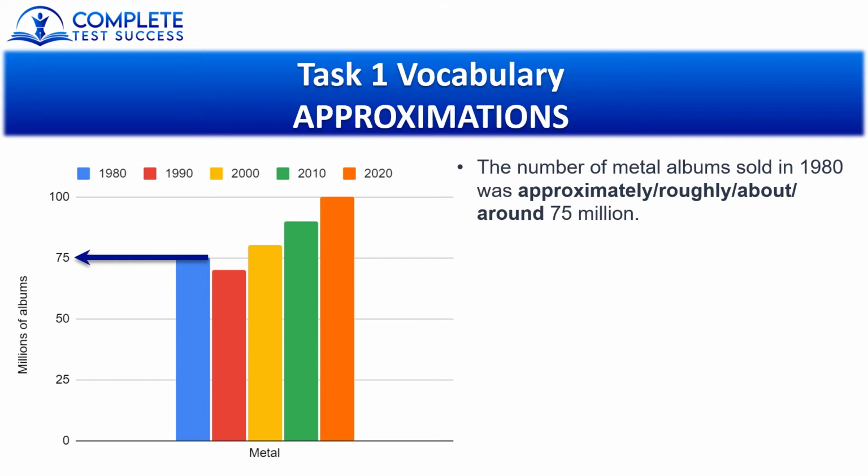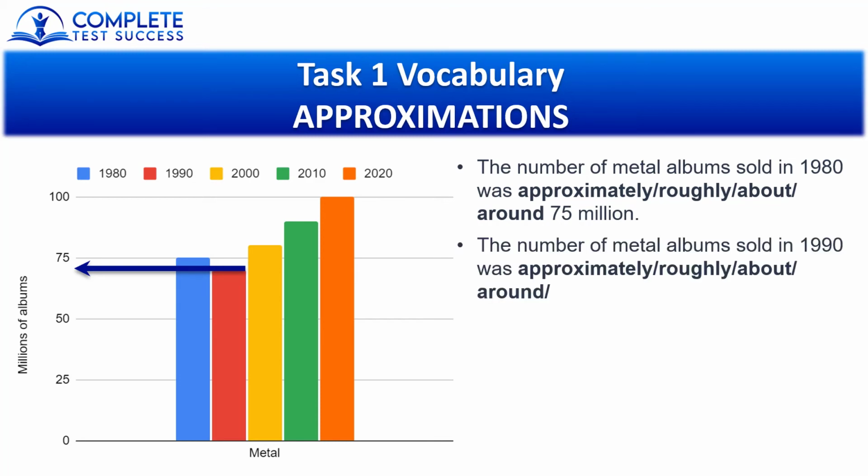You might be thinking that it's exactly 75, so you don't need to use this approximation language, but can you know for sure? Maybe it's 74.9. Instead of taking a risk, I'm just going to use this language instead. Next, let's look at 1990. I can use all the same vocabulary here again.